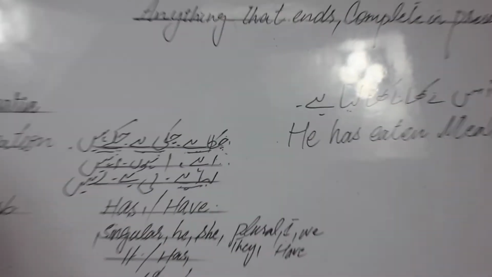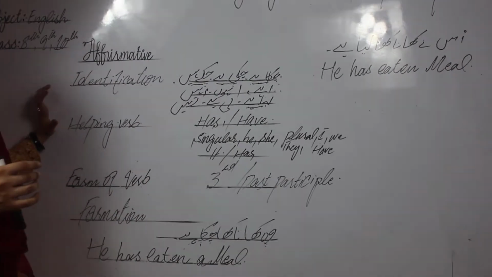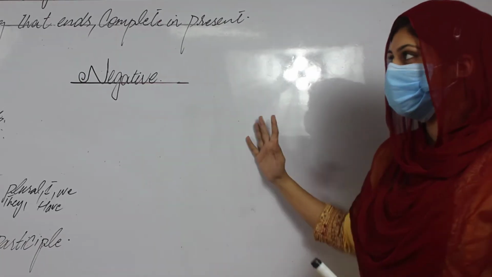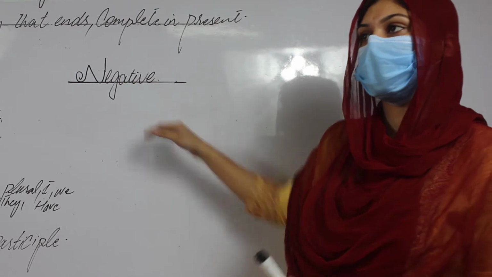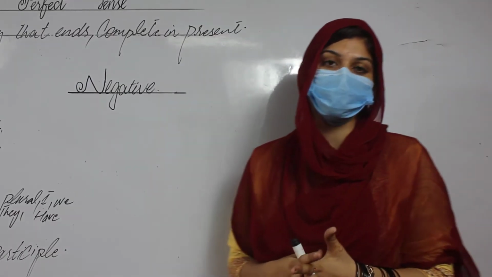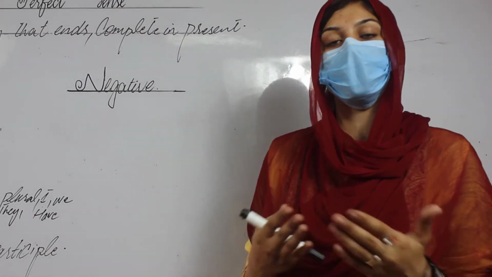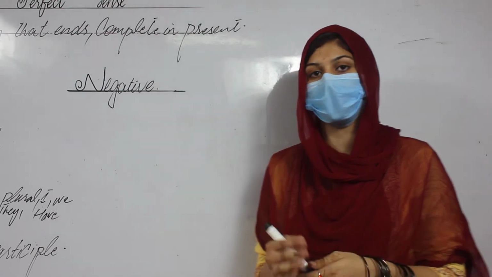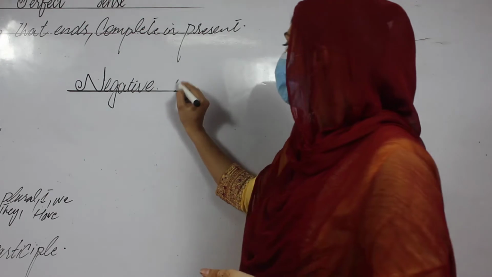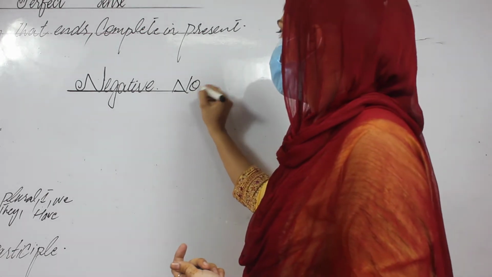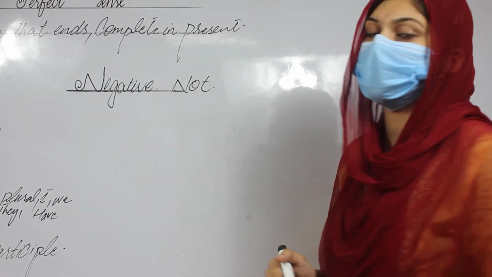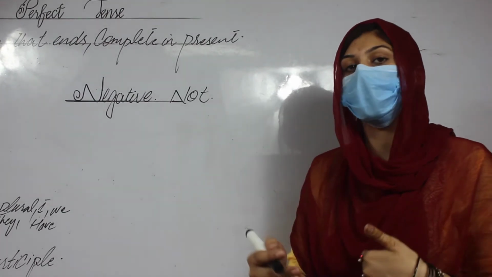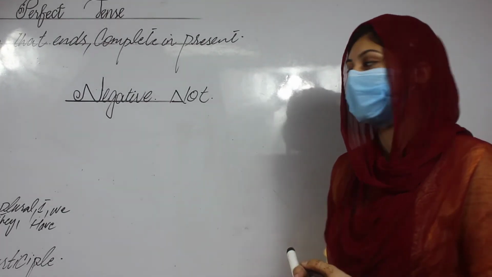So this one is the criteria and method to solve the affirmative sentence in the present perfect. The next part of this tense is the negative. All those sentences which create a sense of not, nothing, or no belong to the negative statement. If any statement creates the sense of not, then we can say that this one is a negative statement, and you have to solve it according to the criteria of the negative.